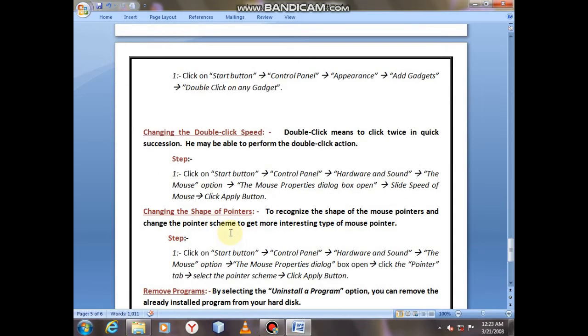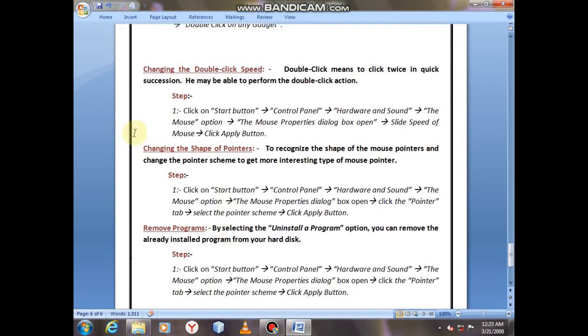Now I am going on my third topic, change the double click speed. Double click means to click twice in quick succession. How to change the double click speed? So these are the steps. Follow it.